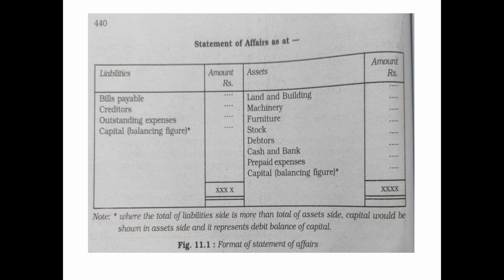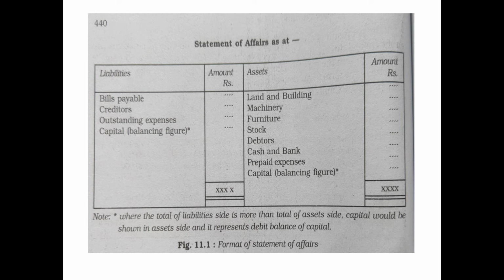Here, the liability side includes bills payable, creditors, and some adjustments, like provision for bad debts and outstanding expenses. Understand, in the liability side, what are the items that should appear? Bills payable, creditors, outstanding expenses.